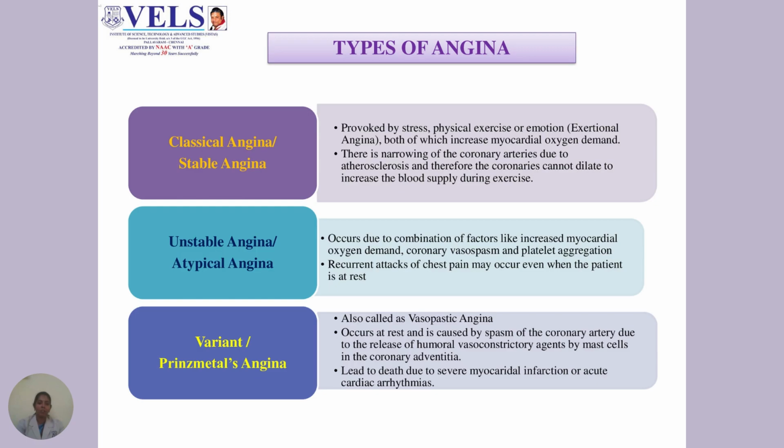Variant angina is also called vasospastic angina. It occurs at rest and is usually caused by spasm of the coronary artery due to the release of humoral vasoconstrictor agents by mast cells in the coronary adventitia. It can also lead to death due to severe myocardial infarction or acute cardiac arrhythmias.